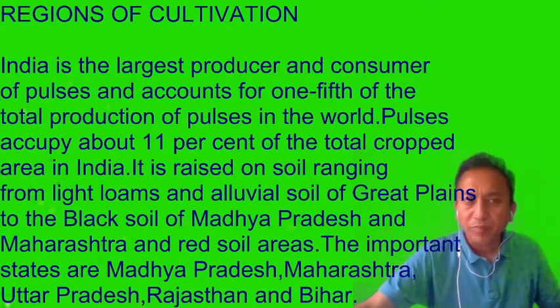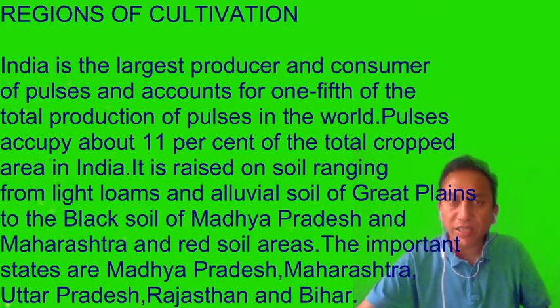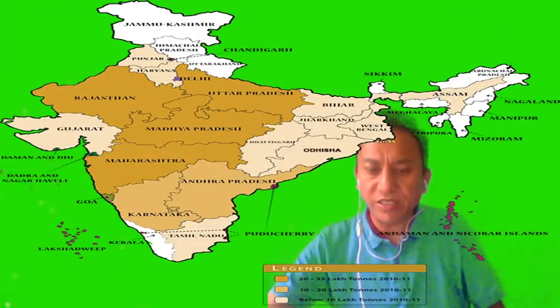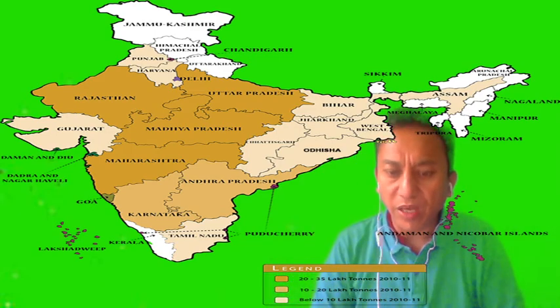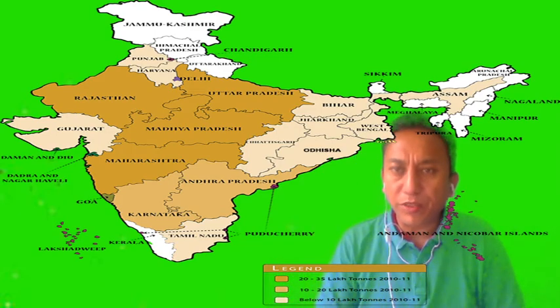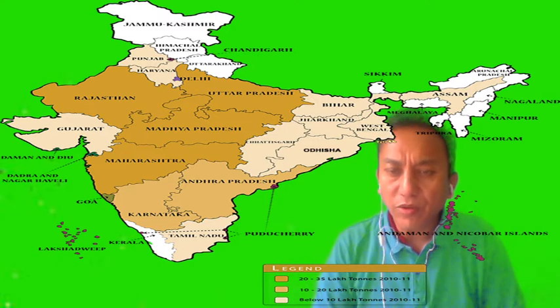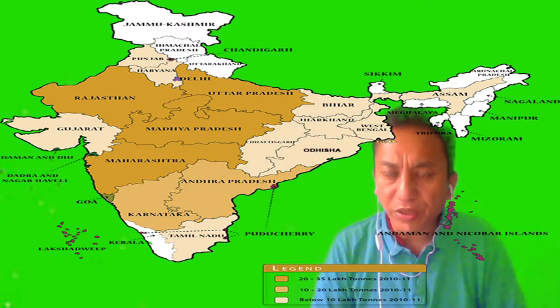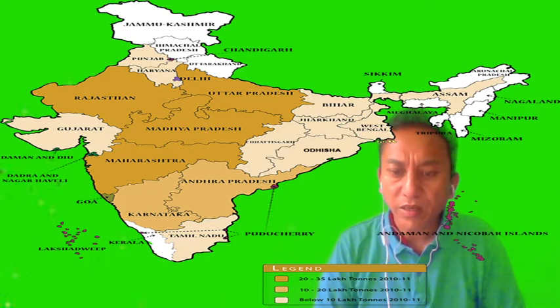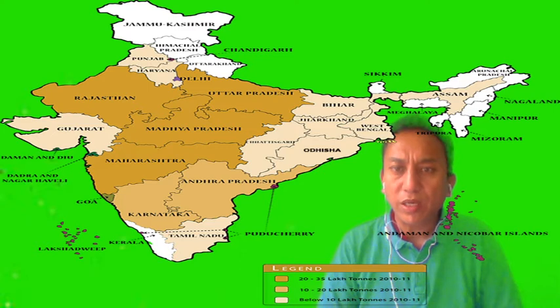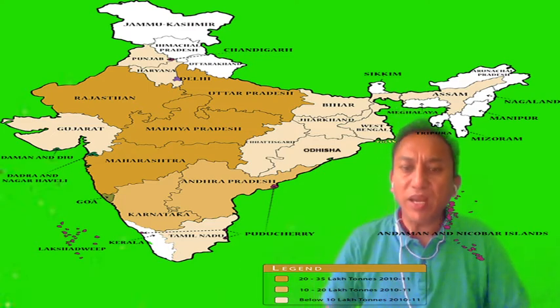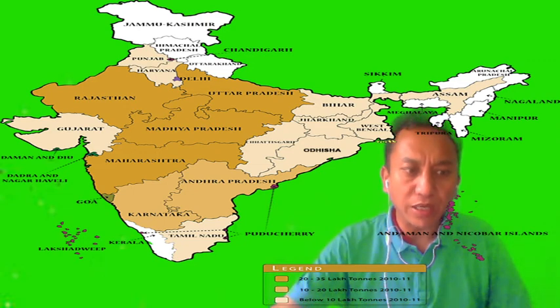You can just see here: Punjab, Rajasthan, then Uttar Pradesh, Madhya Pradesh, Maharashtra, Andhra Pradesh also, Karnataka to some extent, Bihar. These are the states where pulses are grown in our country.